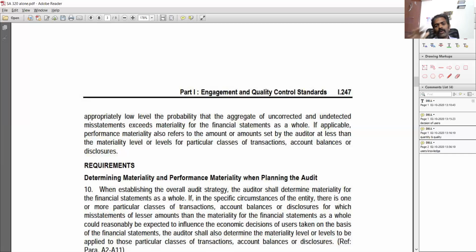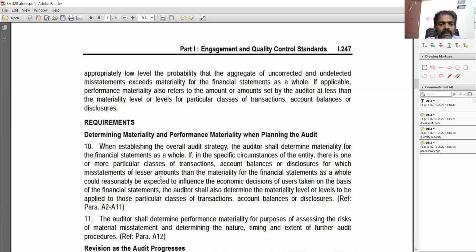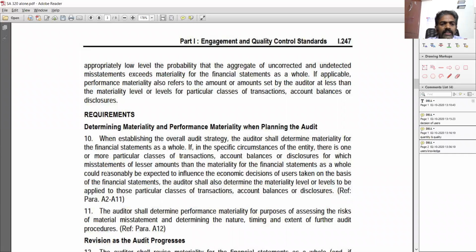In our earlier example, overall materiality is 50,000, performance materiality is 25,000, and this line item of related party is 5,000, right? So hope you understand the difference. Now let's get into determining the materiality and performance materiality when planning the audit.